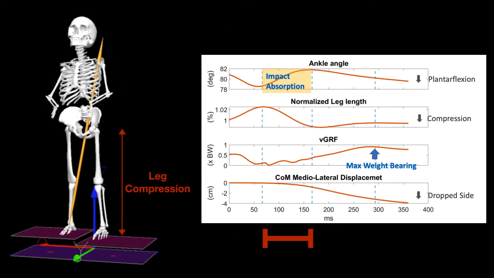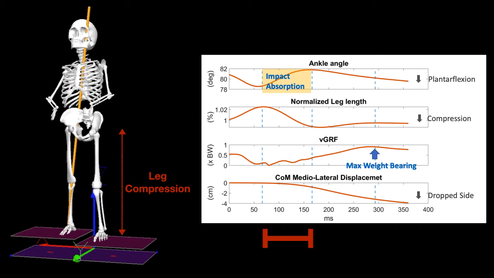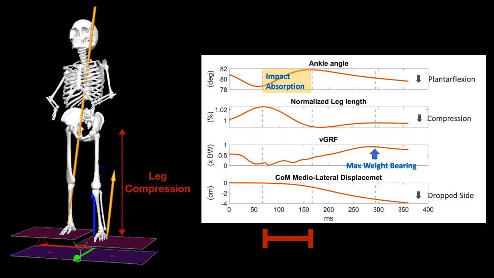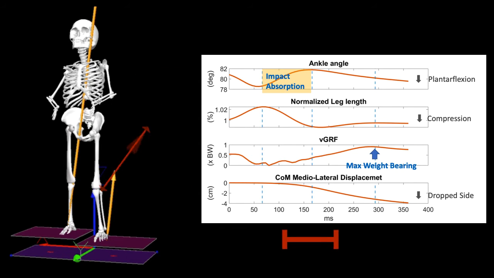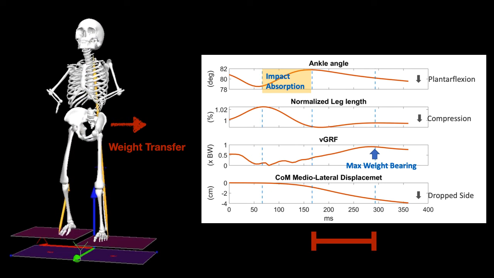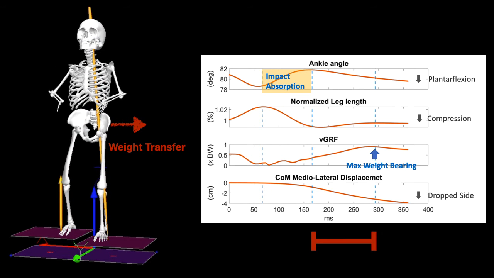During the weight transfer process, two phases are involved. It begins with leg compression to mitigate the impact, which is named the impact absorption phase in our study. Regulating limb stiffness is important in this phase. After the impact absorption phase, the leg discontinues to shorten, but the body center of mass keeps shifting toward the drop side until maximum weight bearing is reached.